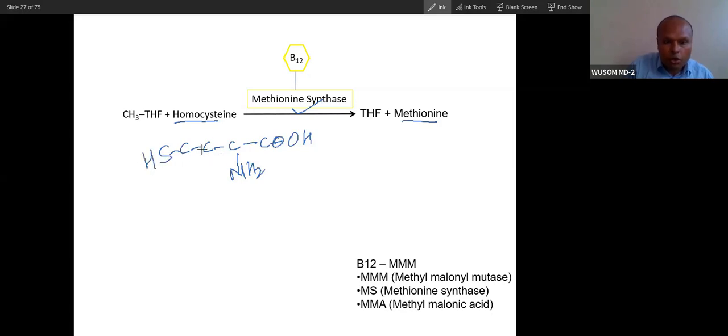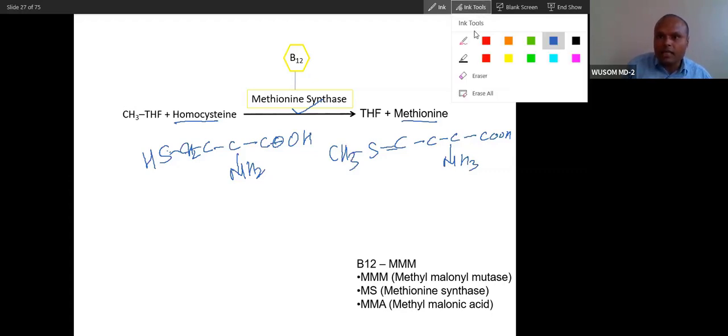On this homocysteine, one methyl group is added, and the methyl comes from here. This becomes methionine.